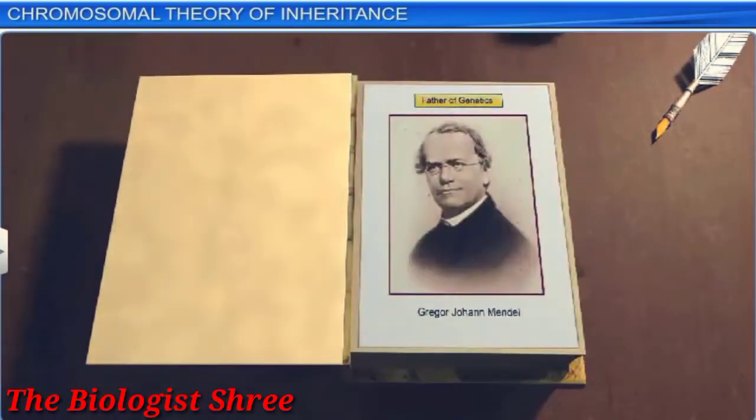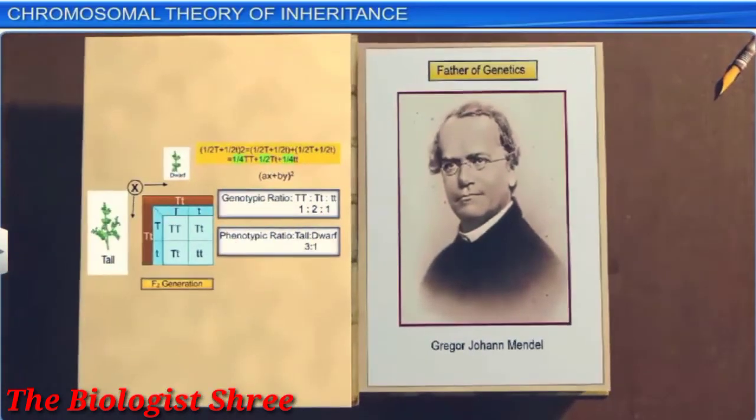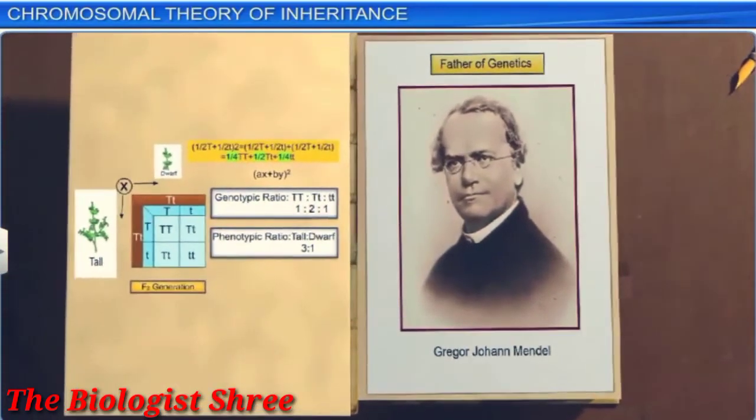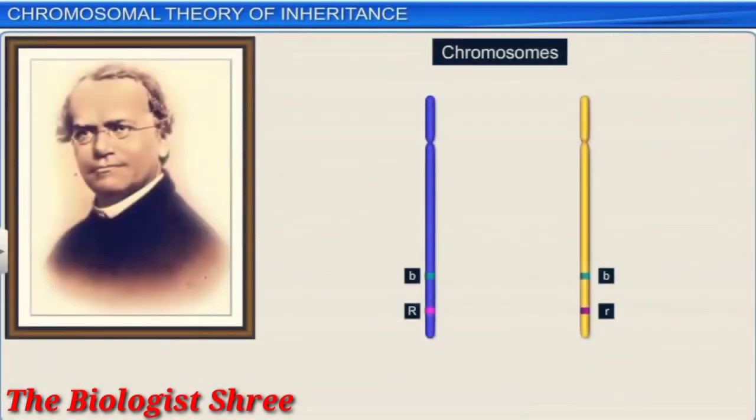Thirdly, Mendel, for the first time, had applied statistical analysis and mathematical logic to problems in biology, which was objected to by many biologists of his time. Finally, Mendel could neither explain what genes were made of, nor could he provide any physical proof of their existence.